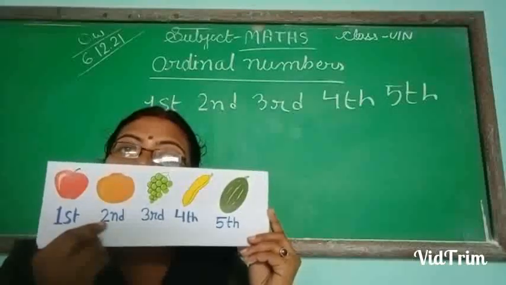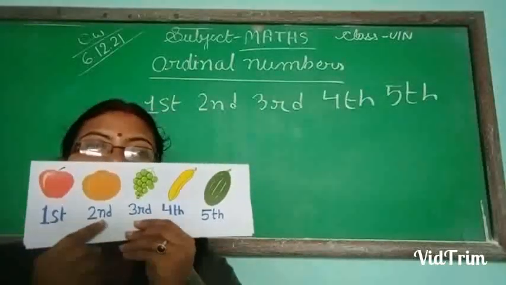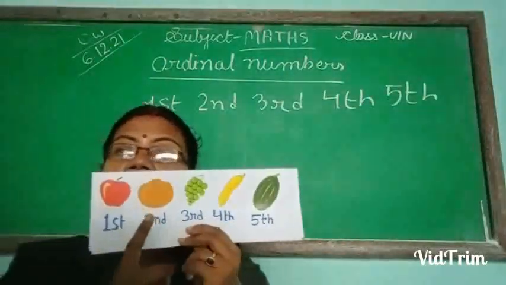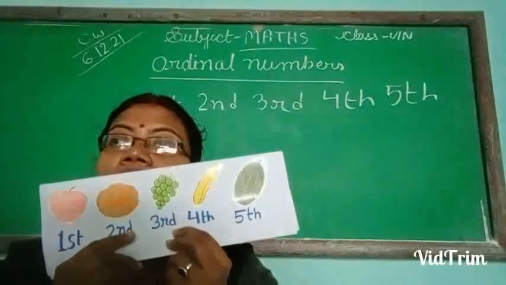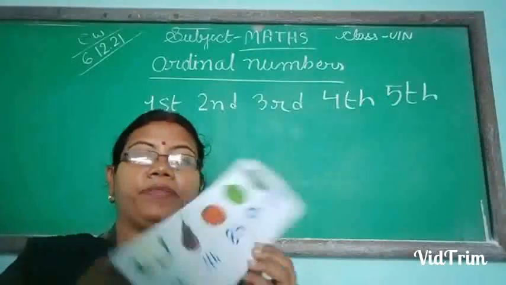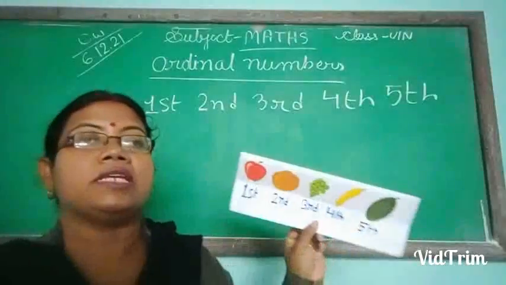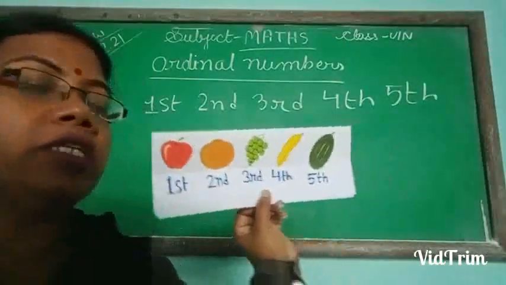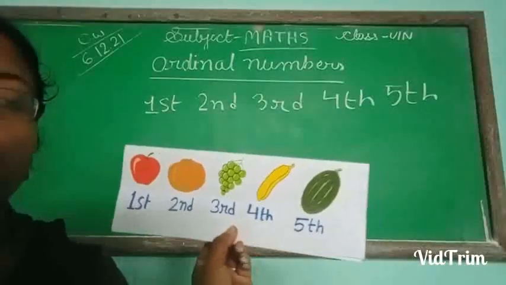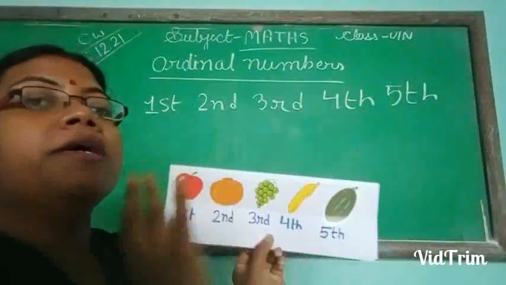Then, it's 2, and after 2 I have written ND, so it is second. It is third. It is fourth. It is fifth. It is sixth. It is seventh, eighth, ninth, tenth. So these numbers are ordinal numbers. See, it shows the position where the banana is in the queue. Queue means in the line. They are in a straight line, or they are in the queue.